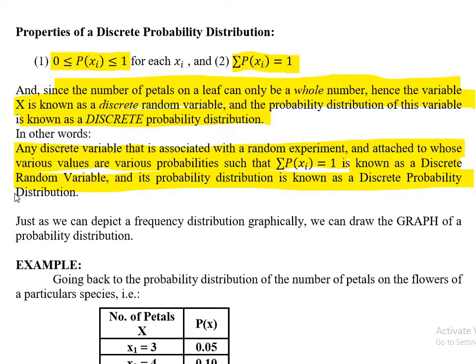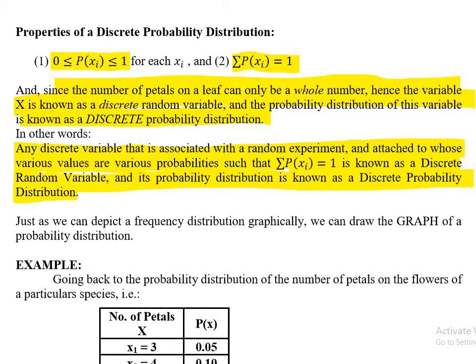This is a more precise definition. Both paragraphs, the above and the below, are the same, but in this one, we give a more rigorous definition of discrete variable and discrete probability distribution.